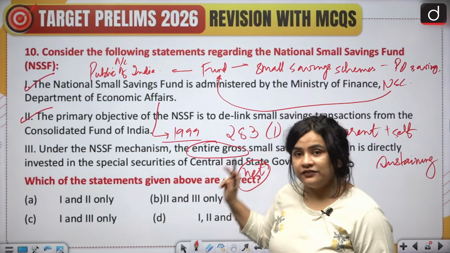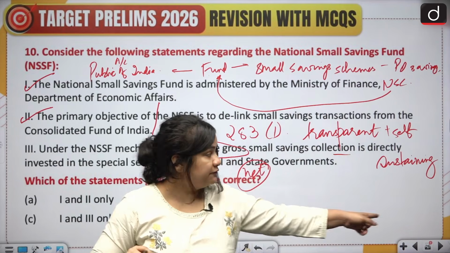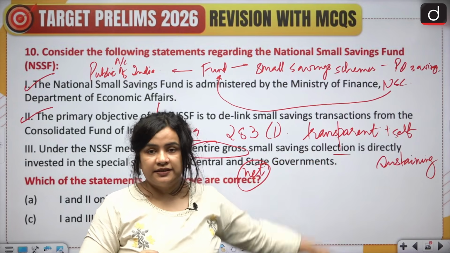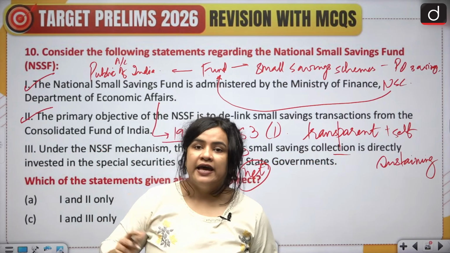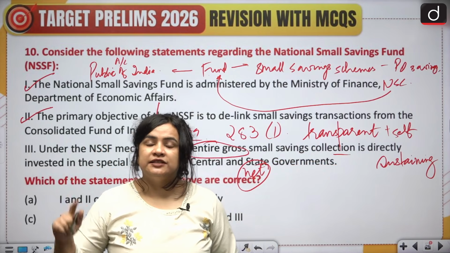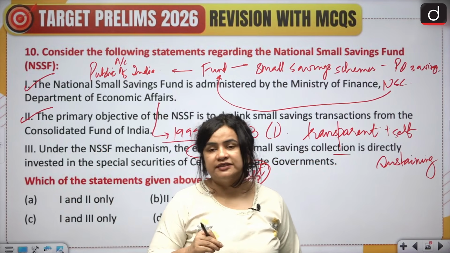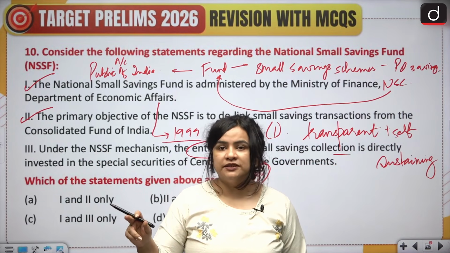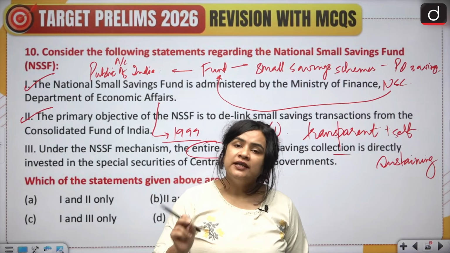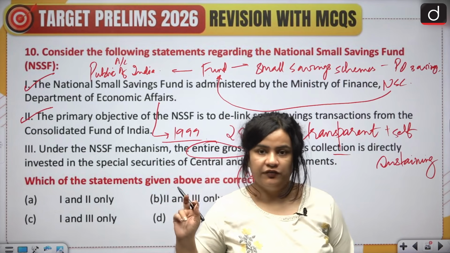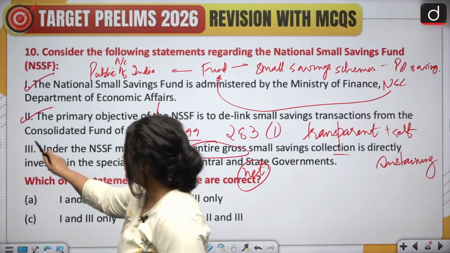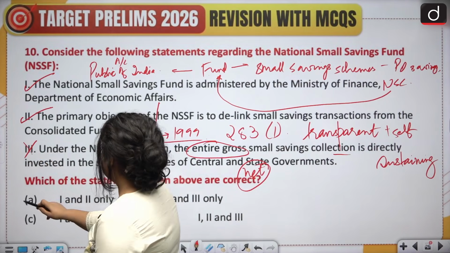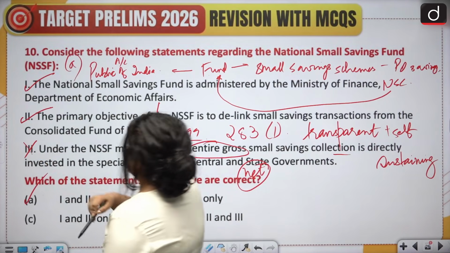Now, the interest that is received from these securities amounts to the income of the National Small Savings Fund, and the interest payout that is made to the small saving subscribers, along with administrative costs amounts to the total expenditure of the fund. So here we have 1 and 2 statements correct and 3 wrong. Therefore, option A is the correct answer.